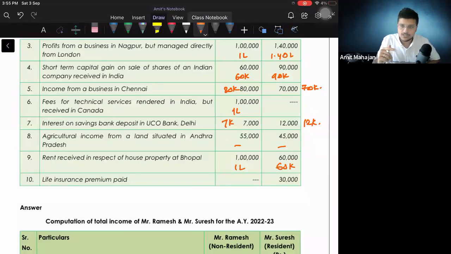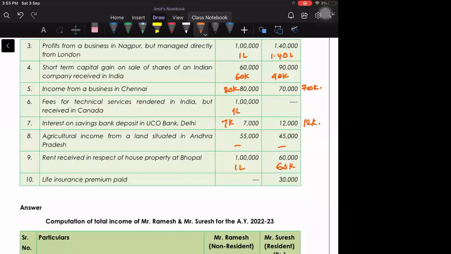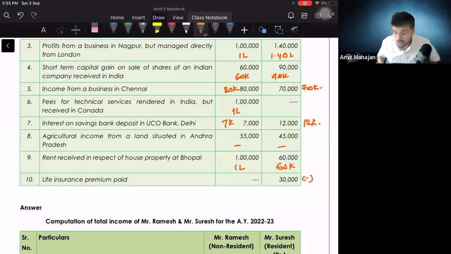Okay. Life insurance premium paid. This is what? This is ATC paid. It's not your income. So it is a Chapter 6A deduction of 30,000 rupees. So basically this 30,000 will be reduced.